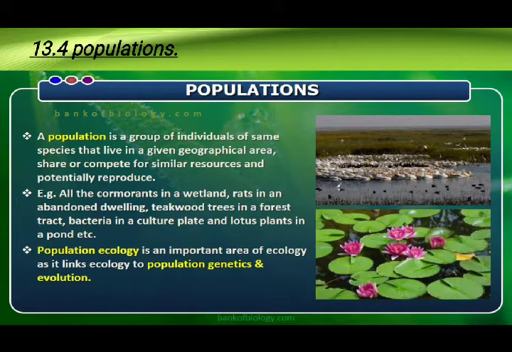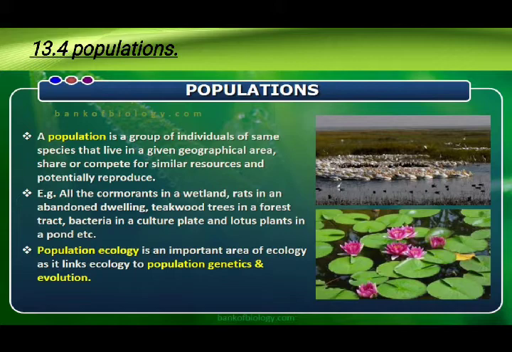Now, a population is a group of individuals of the same species that live in a given geographical area, share or compete for similar resources, and potentially reproduce. So, in short, a group of the same species living in a particular area is known as a population. For example, teakwood trees in a forest tract, bacteria in a culture plate, lotus plants in a pond, etc. are all examples of a population. So in short, a population is a group of the same species which lives in a particular area.